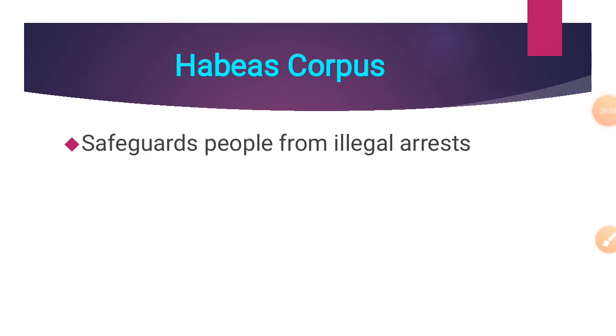First, habeas corpus. It is to safeguard people from illegal arrest. Habeas corpus means to produce the body.